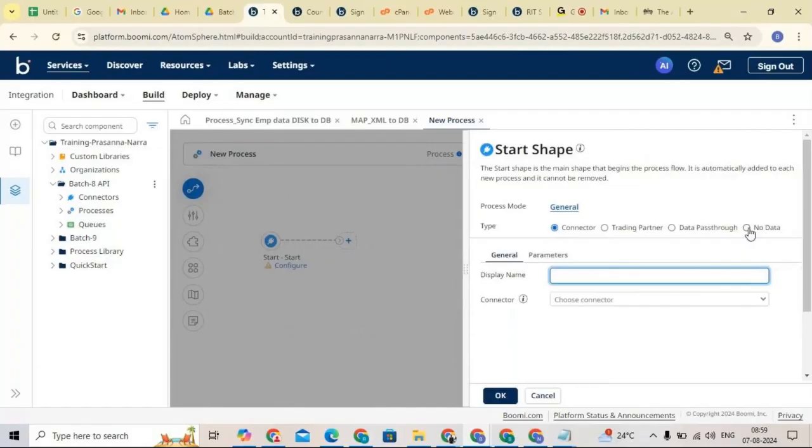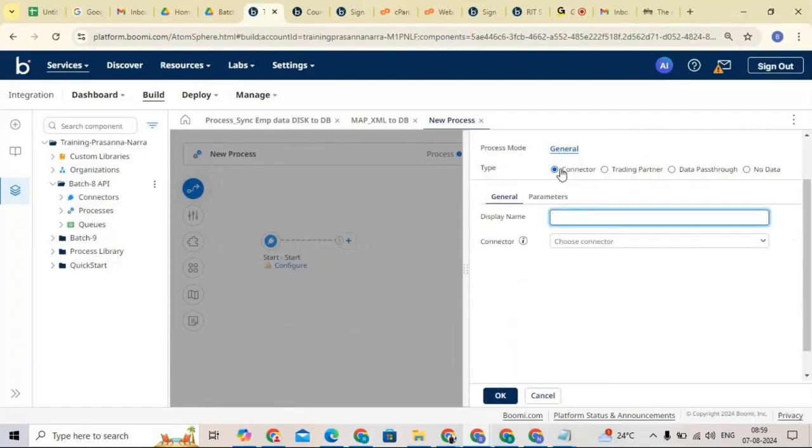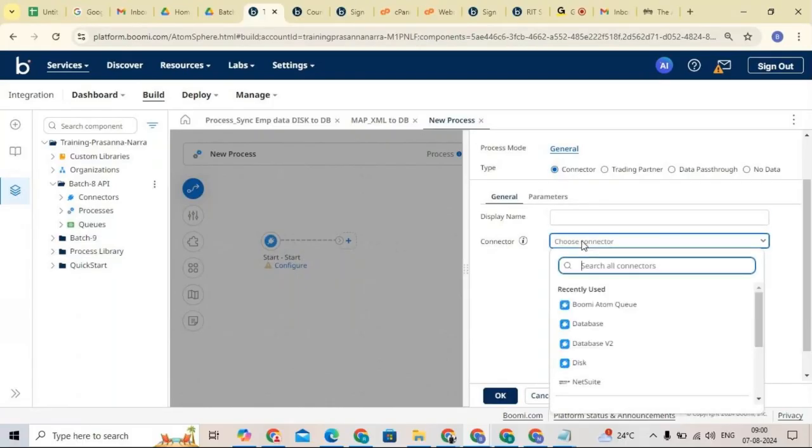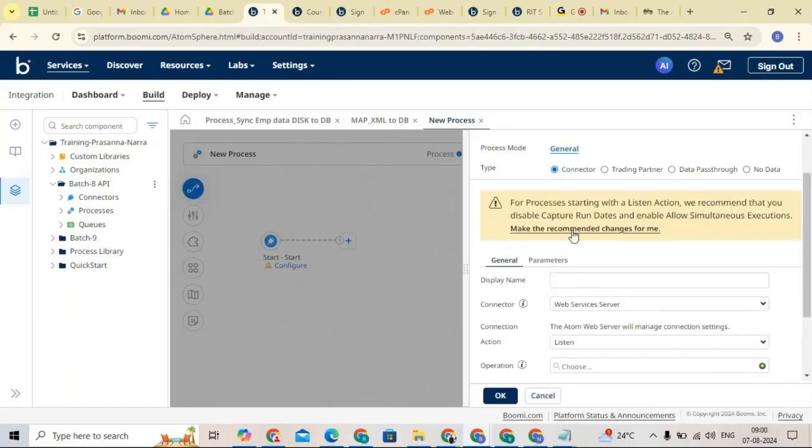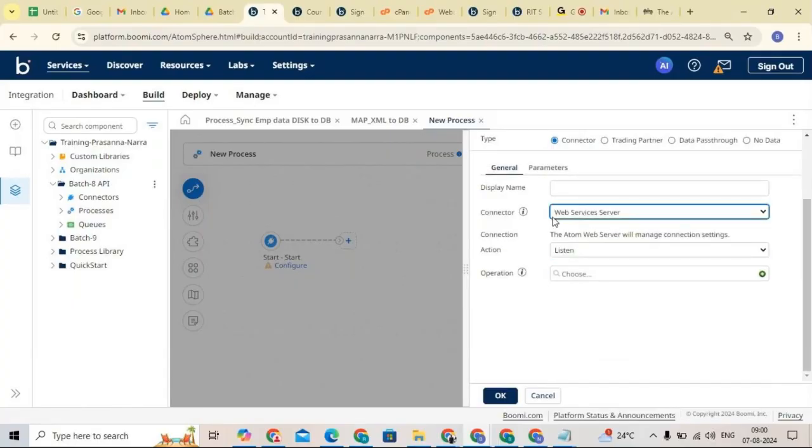Whenever you are working with real-time integrations, you must start your process with a connector type. Here we have the connector, and we have a web service server, a web service SOAP client, and an HTTP client. Basically we will go with the web service server. Whenever you want to listen to a request, we can go with the web service server.